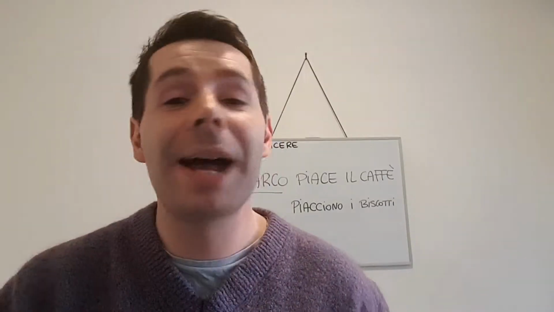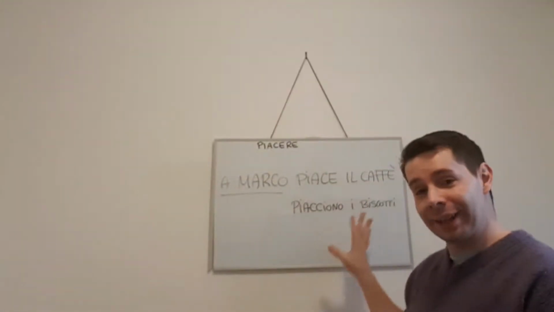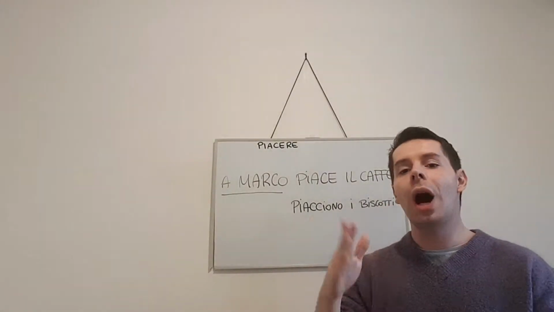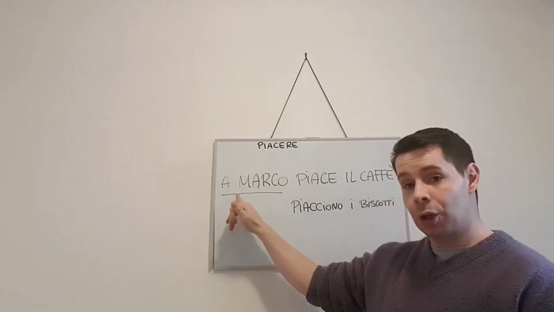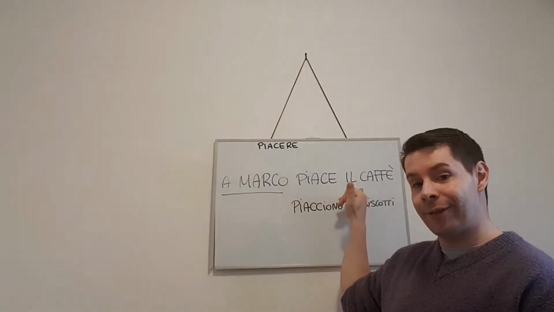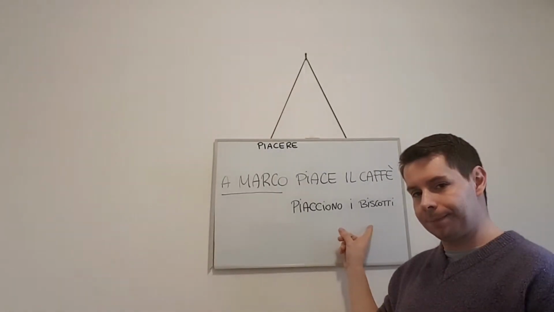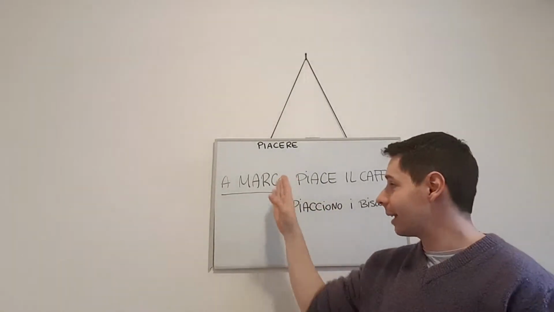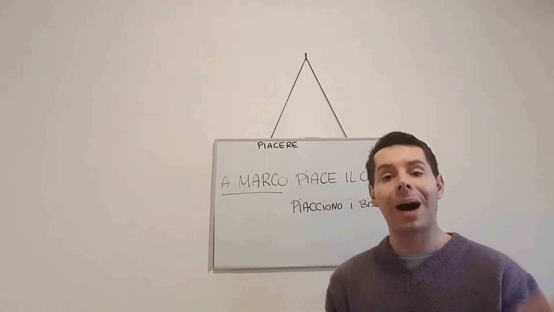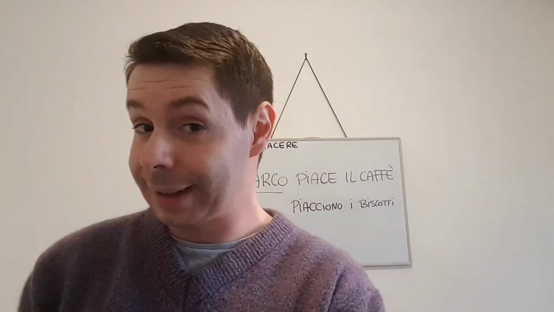Okay, now it's time to clear out all your doubts. Let's go back to the whiteboard. I have this beautiful example to explain how to use the verb piacere. A Marco piace il caffè. A Marco piacciono i biscotti. If you want to translate these sentences, it would be: Marco likes coffee, Marco likes biscuits.